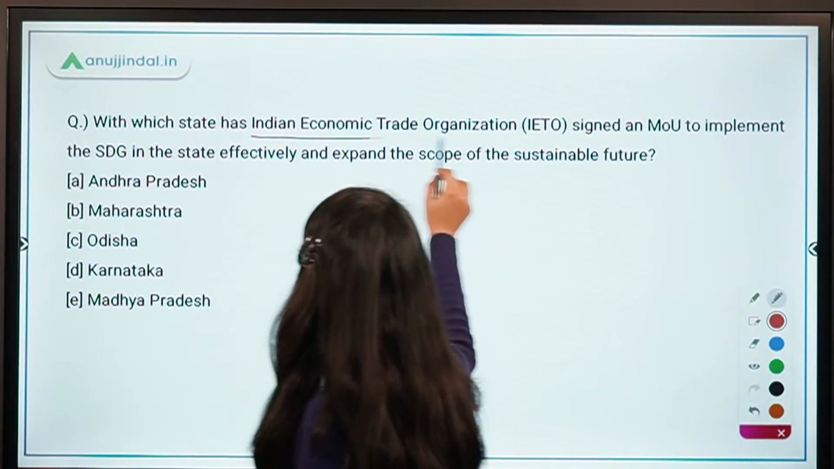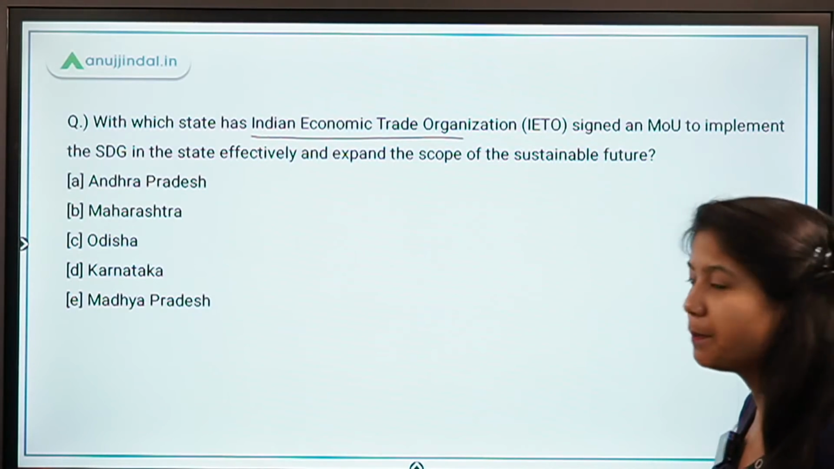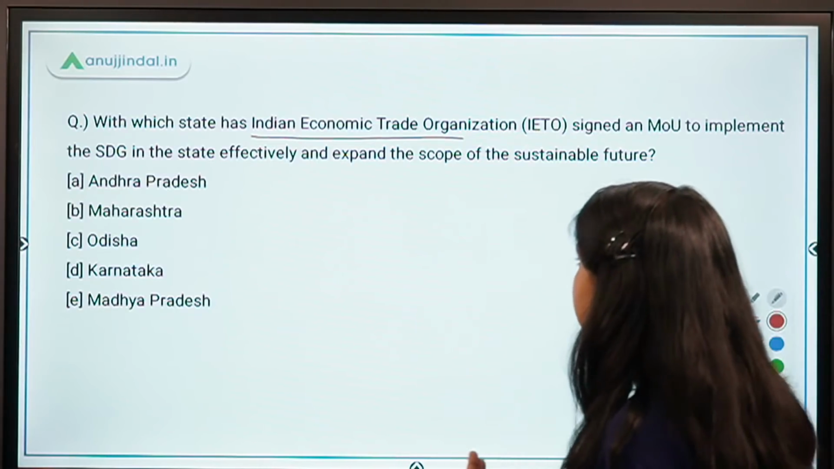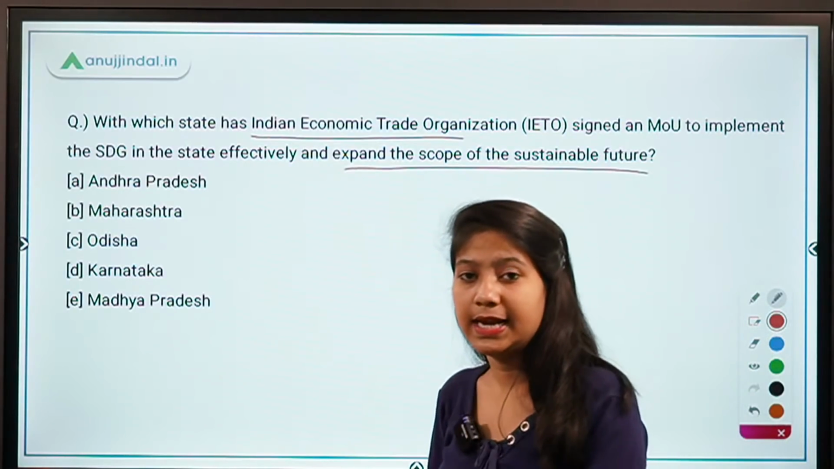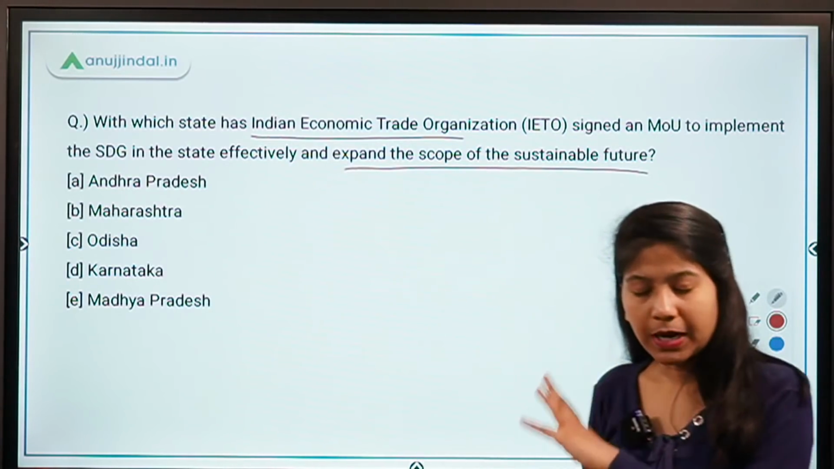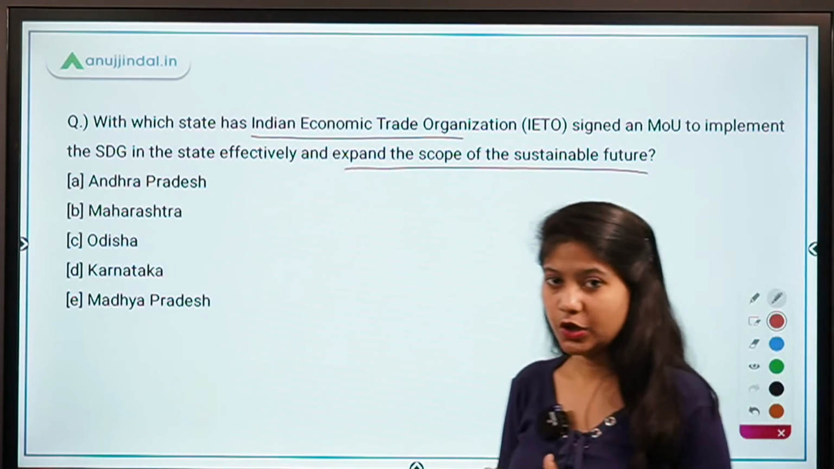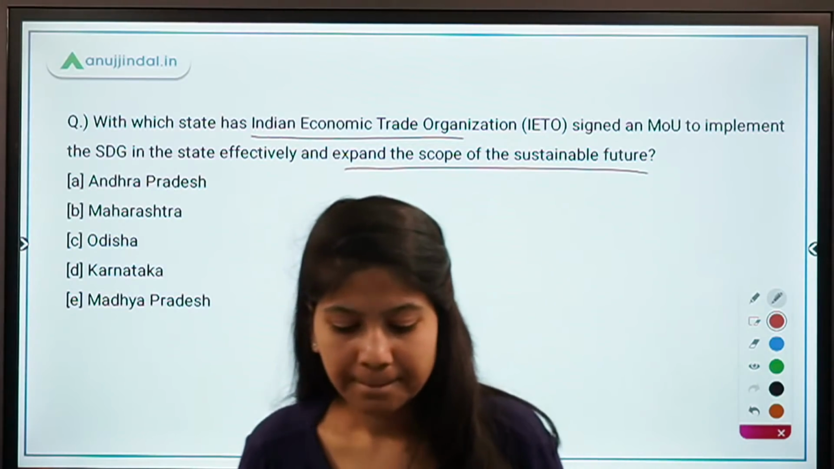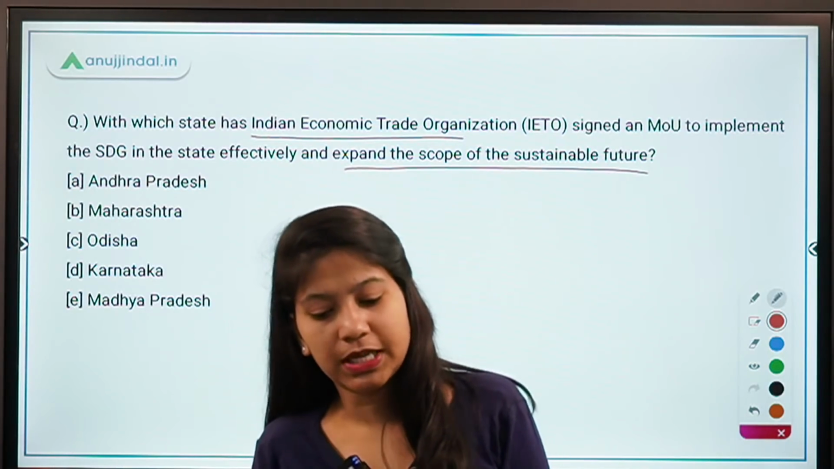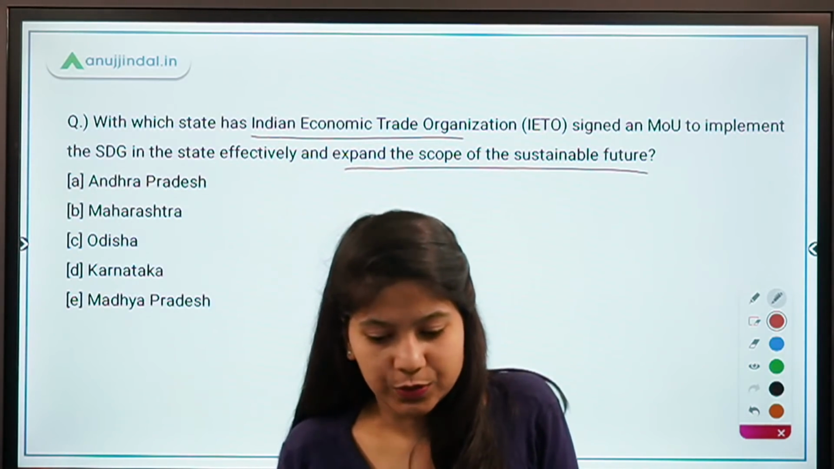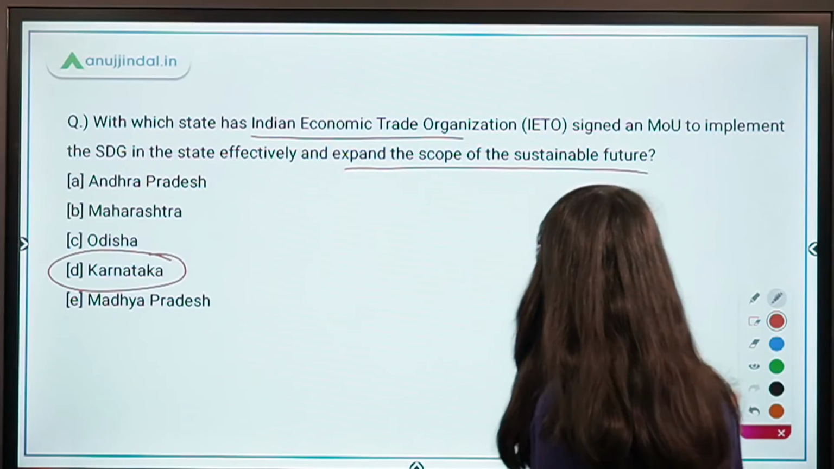With which state has the Indian Economic Trade Organization signed an MOU to implement the SDGs, Sustainable Development Goals, in the state effectively and expand the scope of a sustainable future? So with which state has this partnership been done? Andhra Pradesh, Maharashtra, Odisha, Karnataka and Madhya Pradesh are in the options. Which one is the right answer? Yes, absolutely, Subhashri, you are right. Ministry of Skill Development has launched this Mahatma Gandhi National Fellowship. Good. It's Karnataka. Option D, Karnataka, is the right answer.